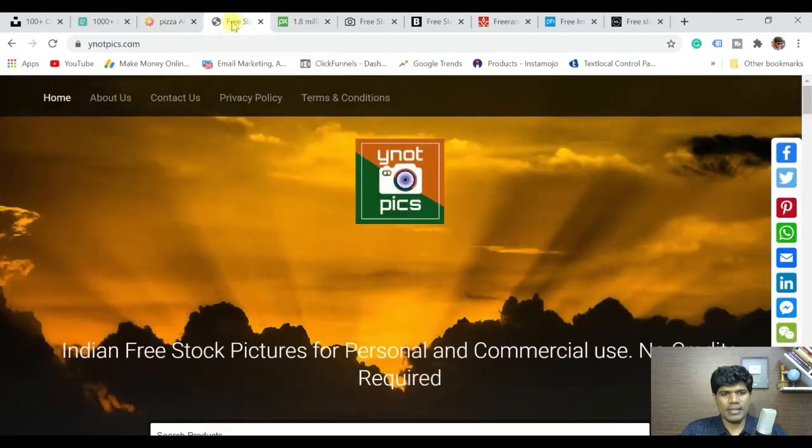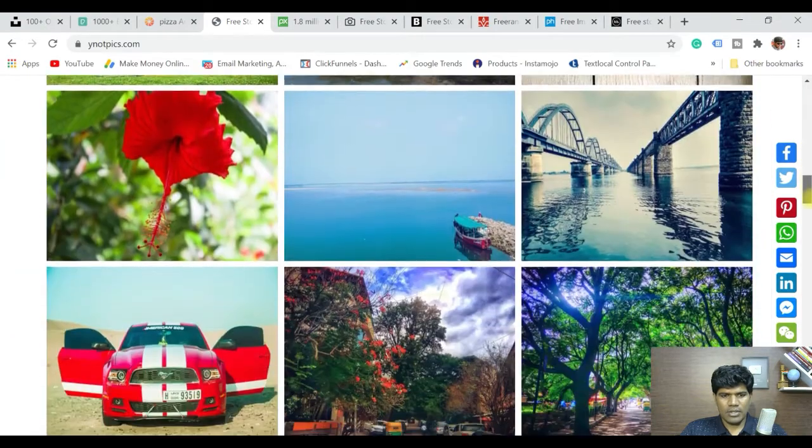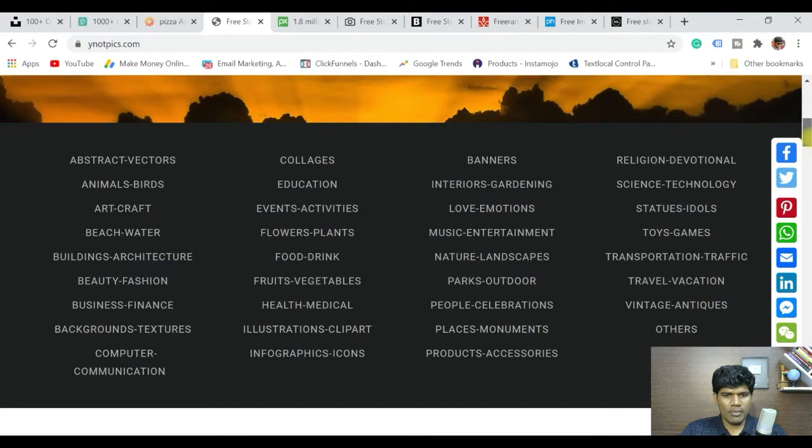Here is the other one, called Why Not Pics, and here you can get Indian pics. Indian free stock pictures for personal and commercial use, no credit required. If you scroll down, you will be able to find the categories as well. They have made the categories. Now say I am going for education, for example.